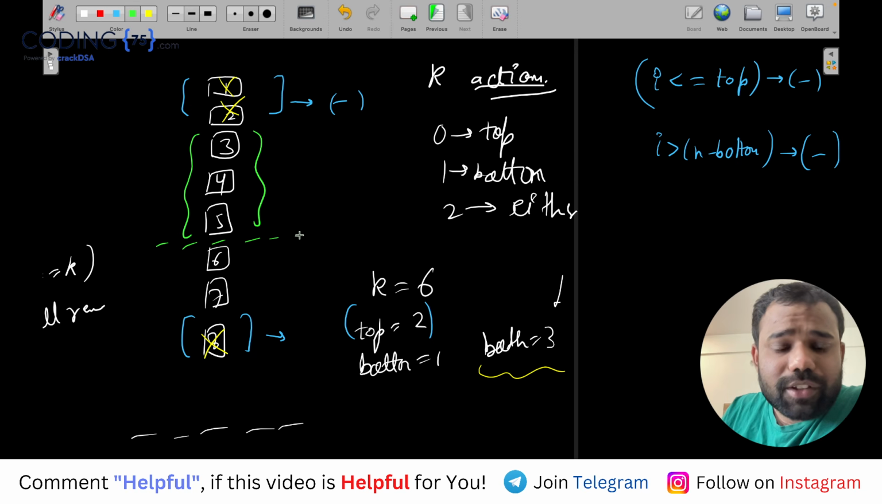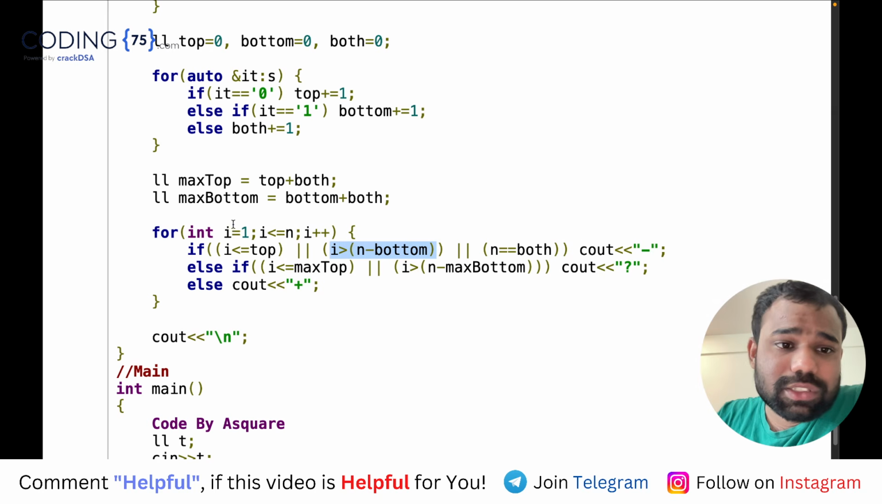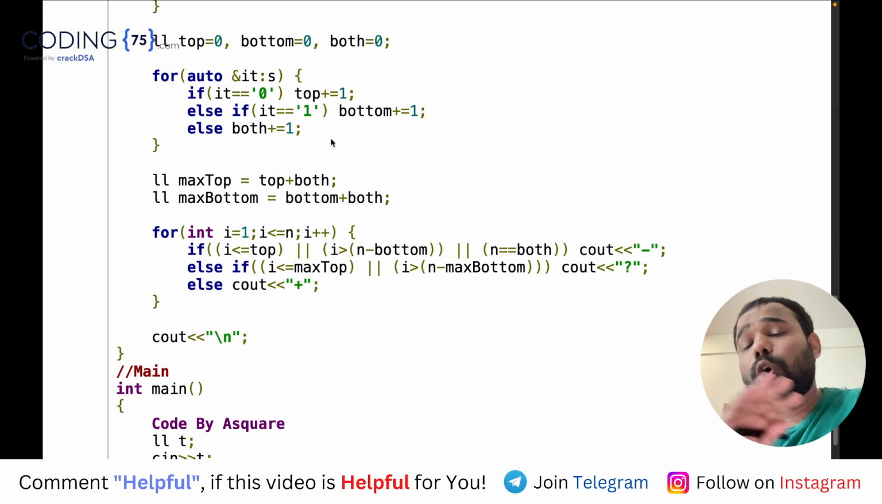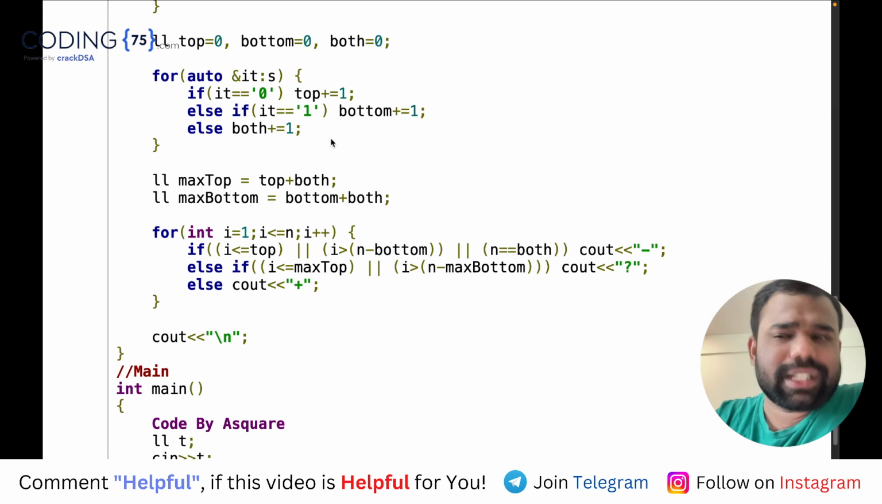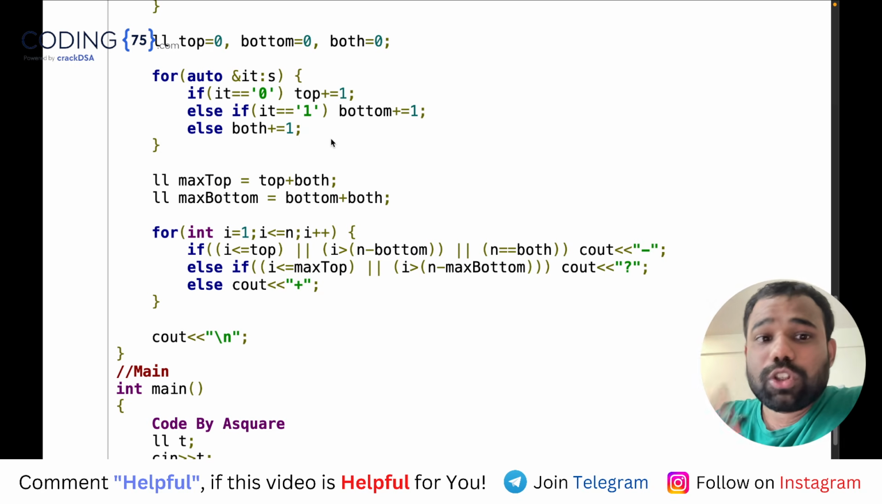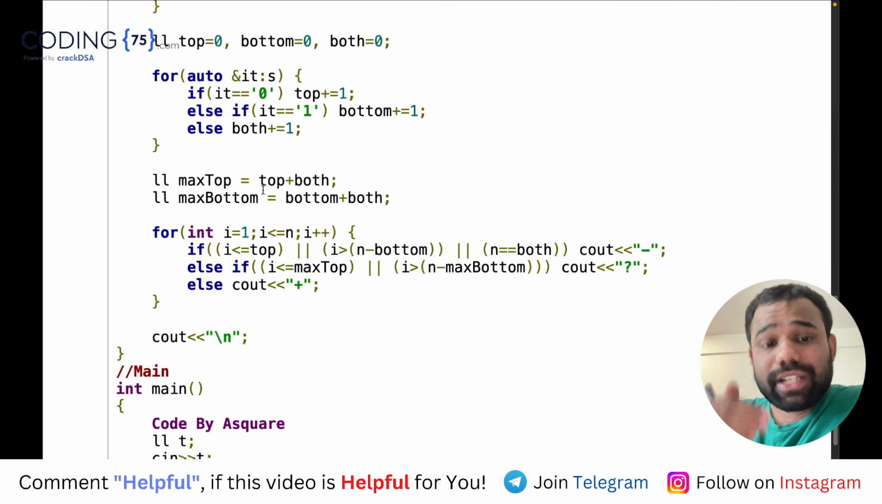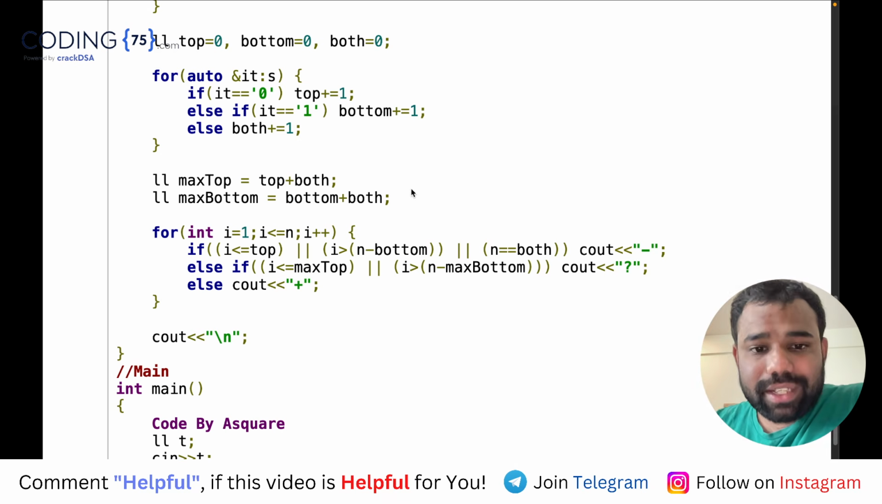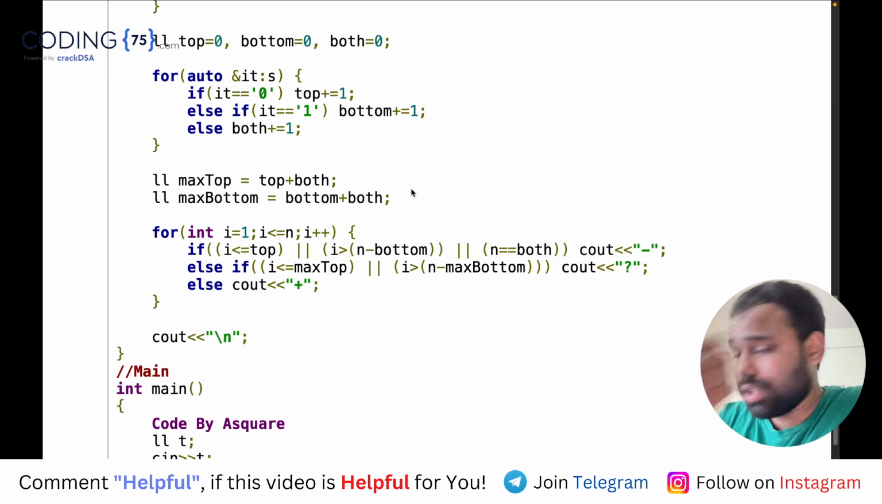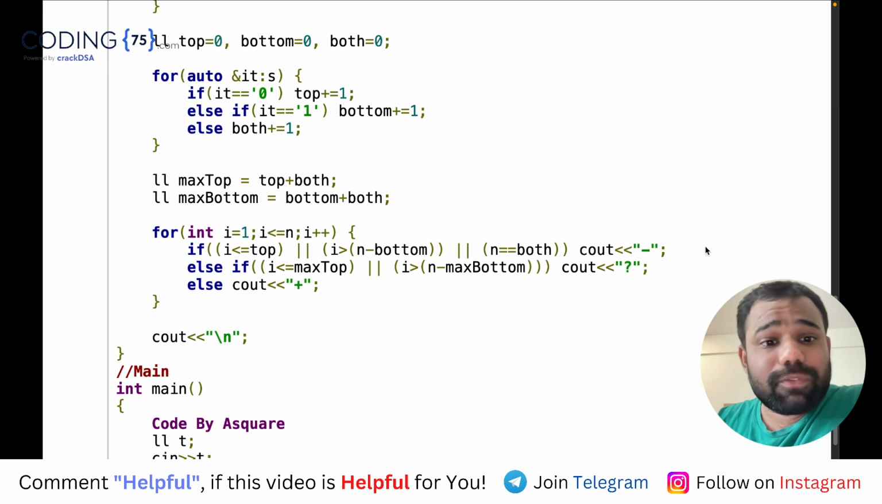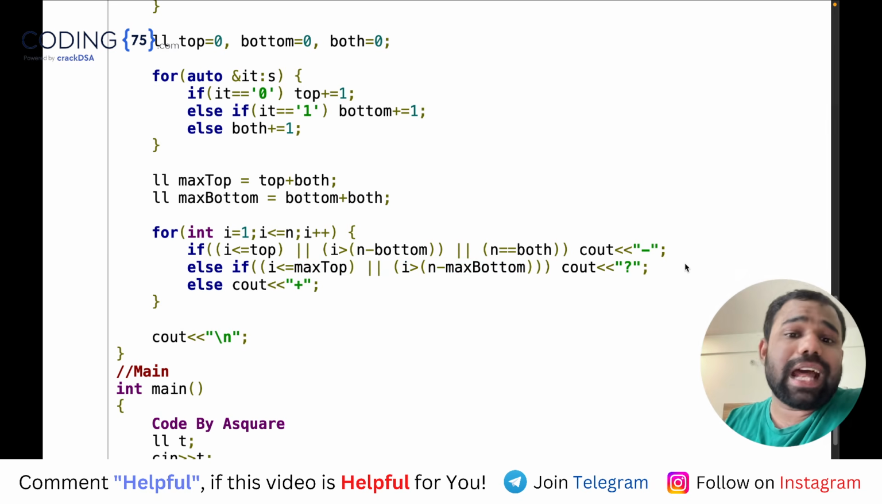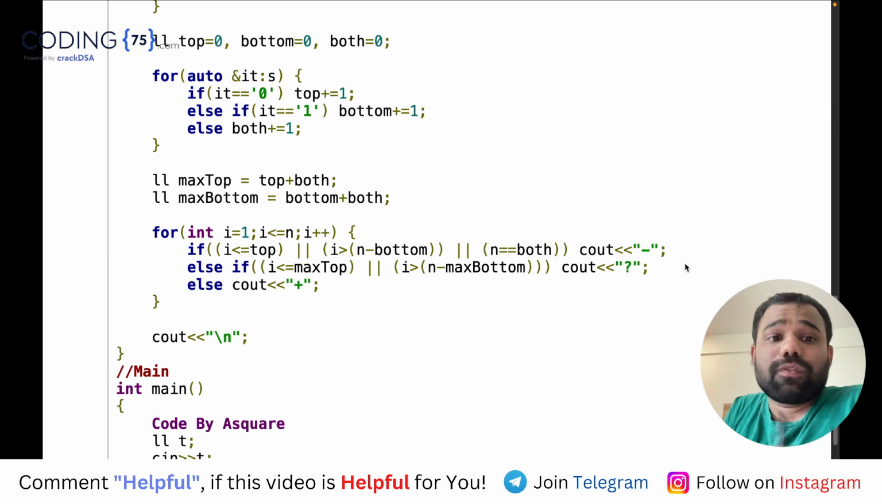Till 5. So for checking that, I created a max top. Max top means if I take all the either operations on the top side, it can be less also, but the maximum I can go. So the maximum that I can go from the top is max top, which is top plus both. And if I take all the either operations from the bottom, then it will be bottom plus both. Now again, if a card number is not part of the sure removals, but it is part of max top or max bottom, that means it may or may not be removed, because I'm taking the maximum case.